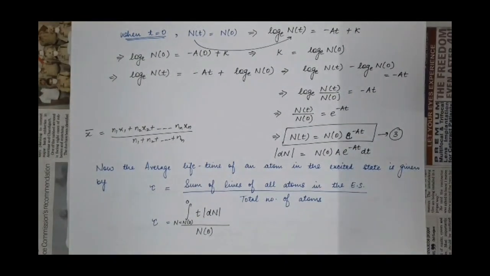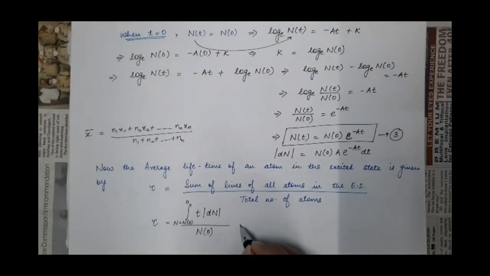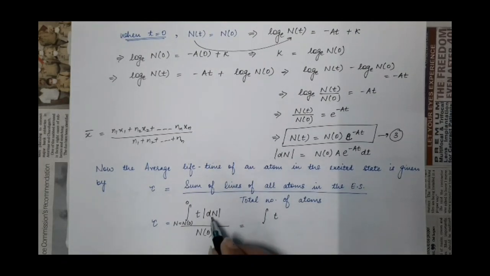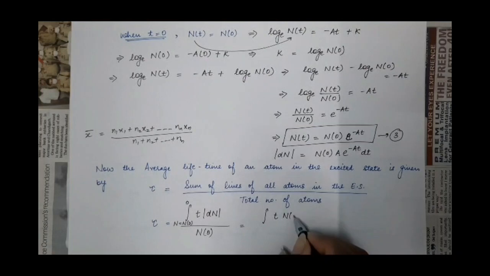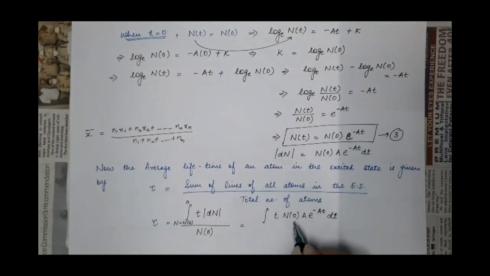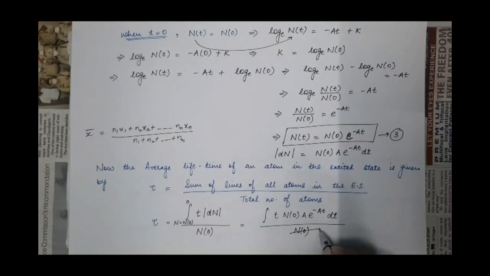So put this value here and you will get the integration of t, with the value of mod dn being n0 a e raised to power minus at dt. This total number of atoms at t is equal to 0, n0, will be cancelled out by this.